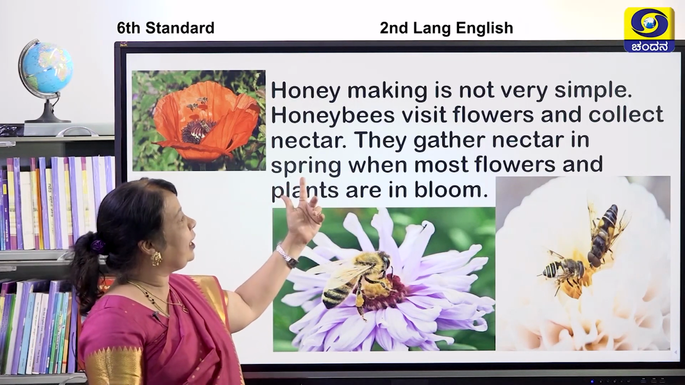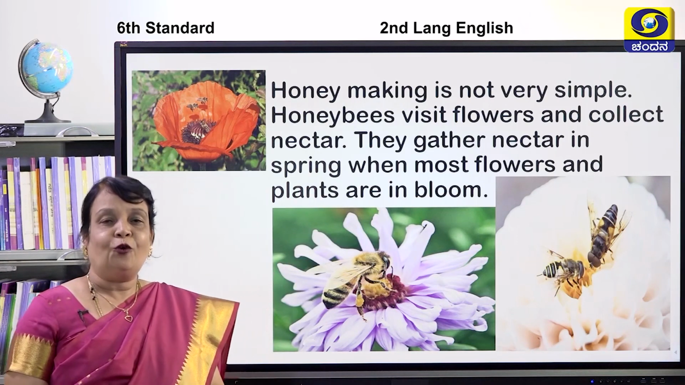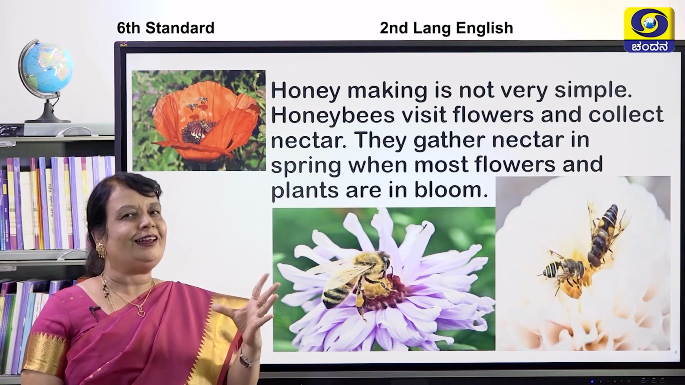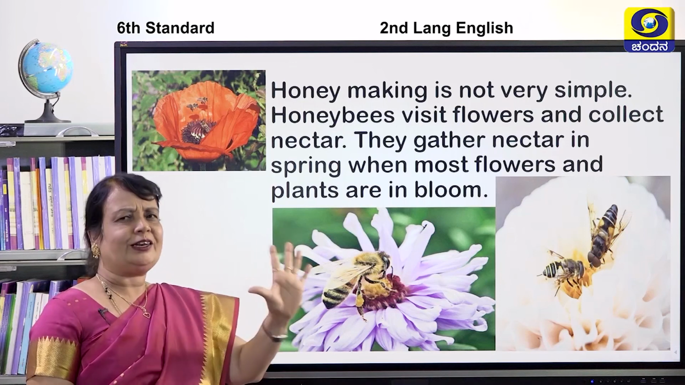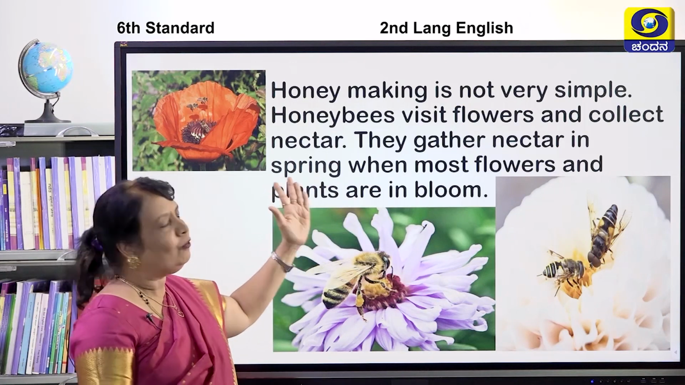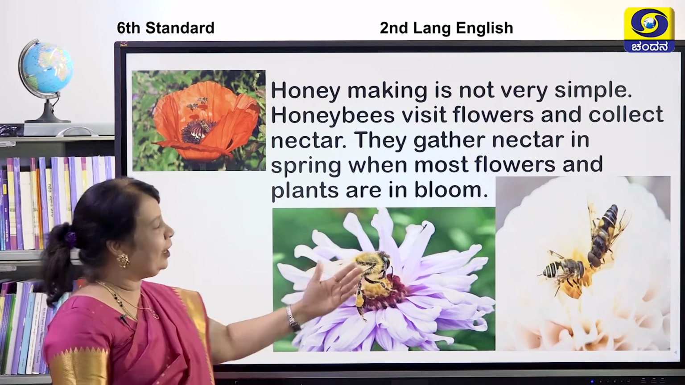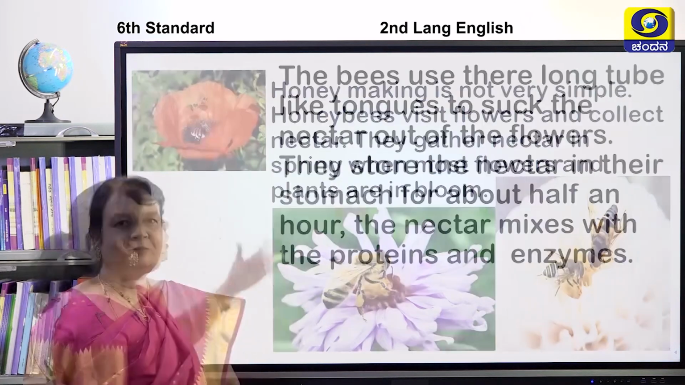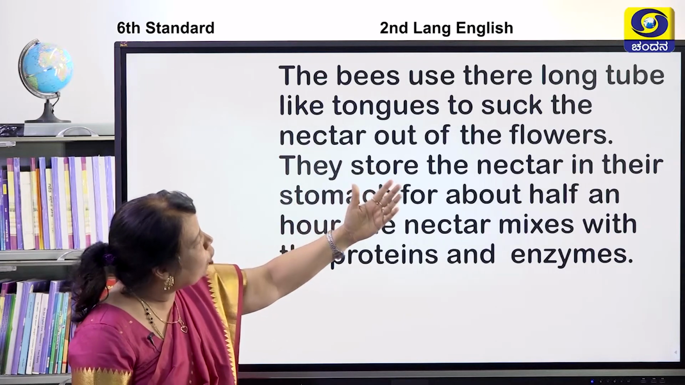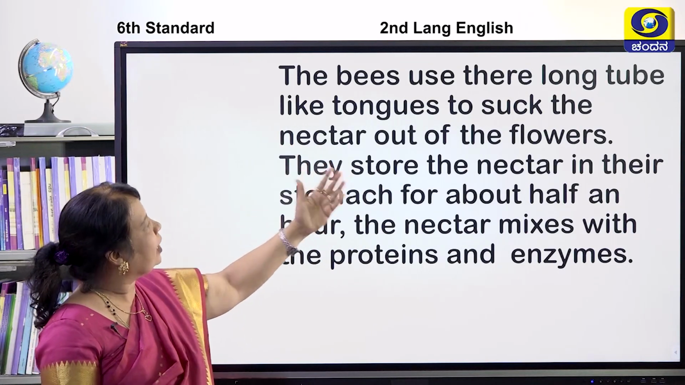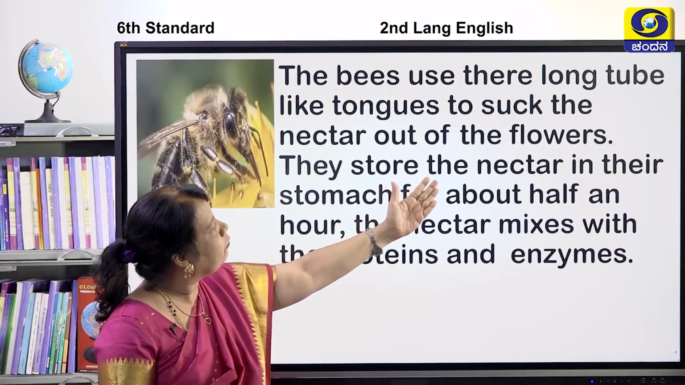Yes, especially in spring season, many flowers bloom very nicely. So they go from one flower to another. Isn't it children? Yes, you can see so many flowers. We'll go for the next children. The bees use their long tube-like tongues to suck the nectar out of the flowers.